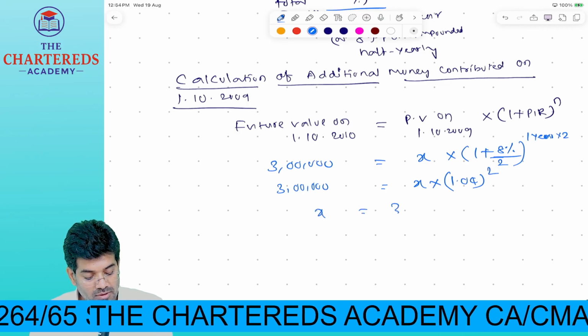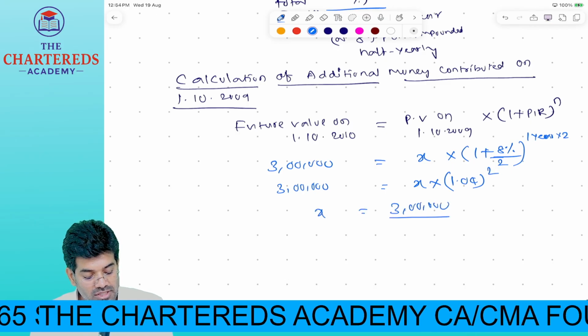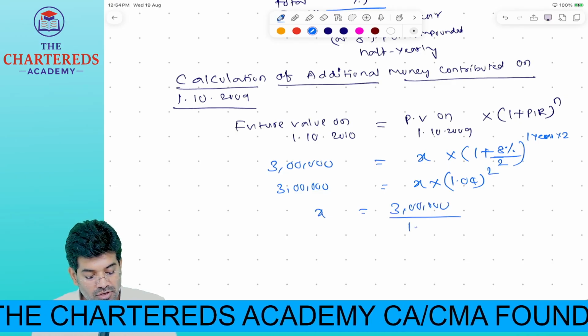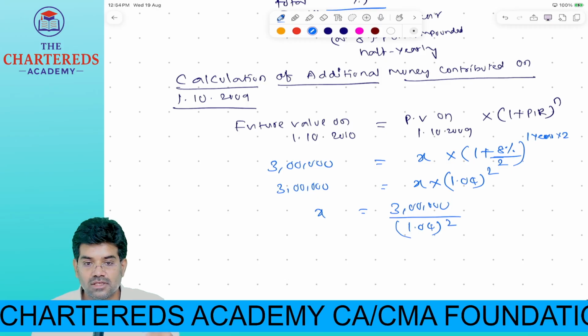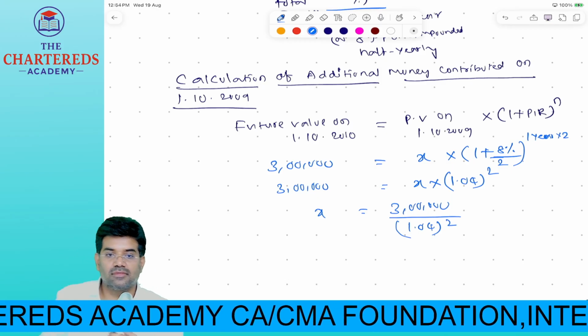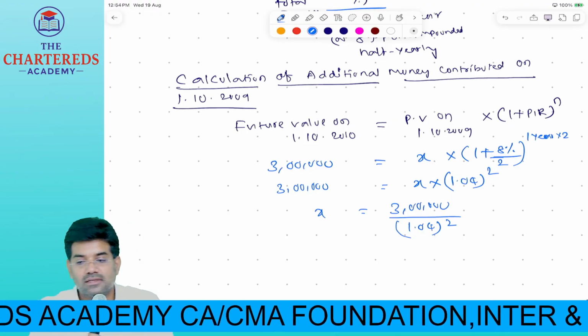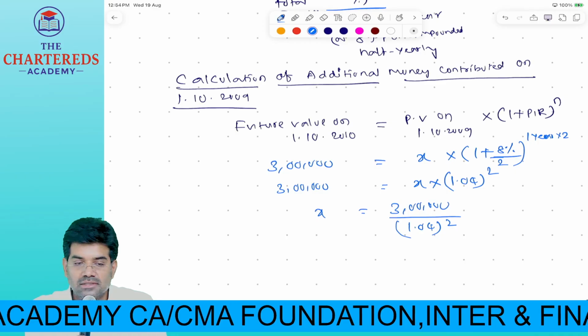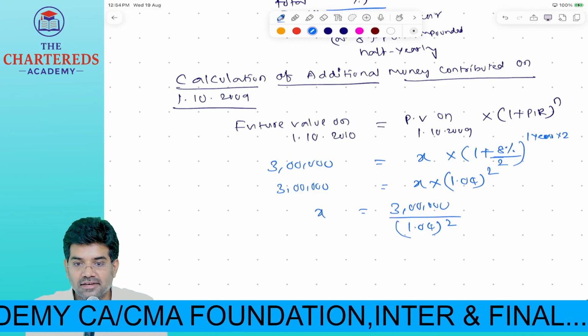Therefore, x is equal to 3 lakhs divided by, just use this calculator, whatever I am telling you, do it. Take your calculator. Everyone, have you taken? Press first AC, all clear.